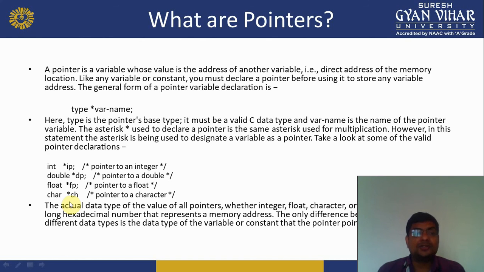The actual data type of the value of all pointers, whether integer, float, character or otherwise, is the same: a long hexadecimal number that represents a memory address. The only difference between pointers of different data types is the data type of the variable or constant that the pointer points to.